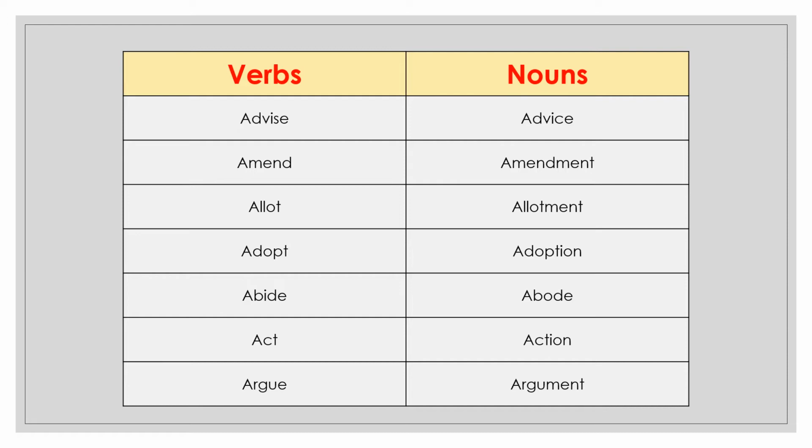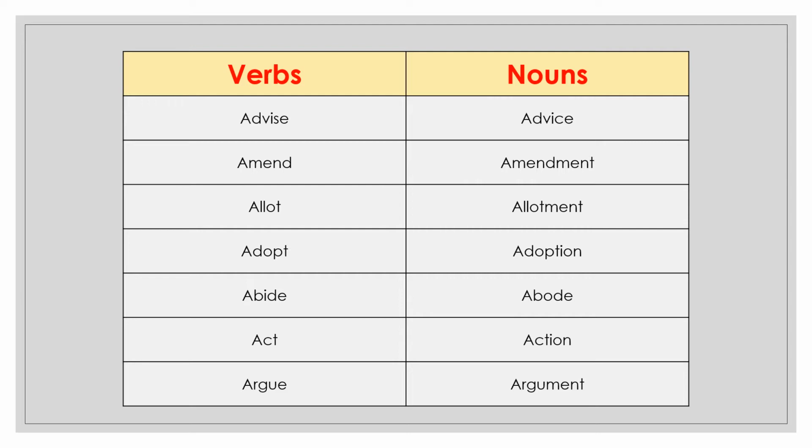Next word is amend. It is verb and its noun is amendment. Next word is allot. Its noun is allotment. Next, adopt. Its noun is adoption. Just ION is added after adopt. Next word is abide. Its noun is abode. Next word is act. Its noun is action.